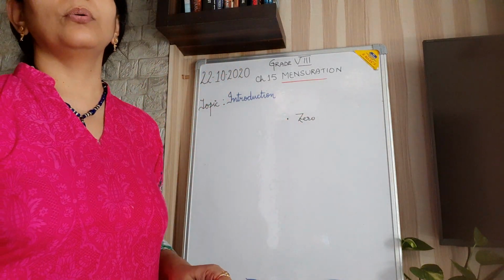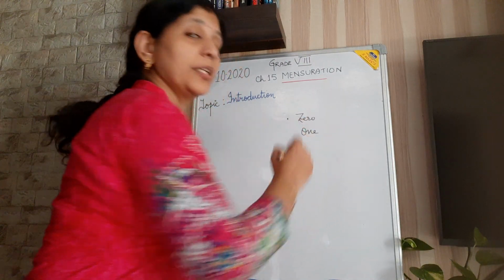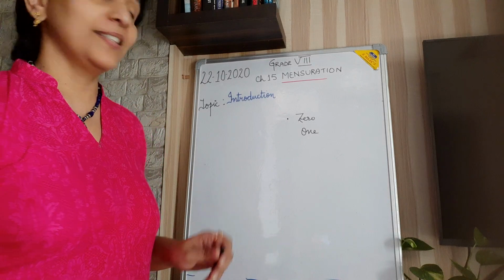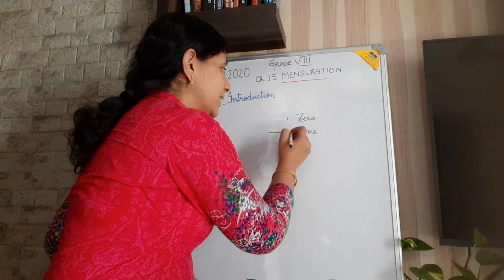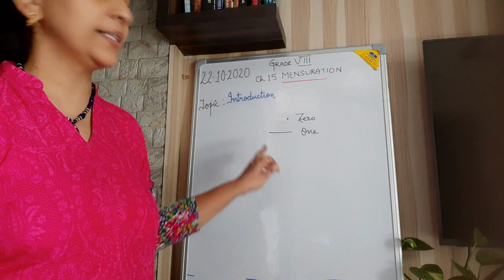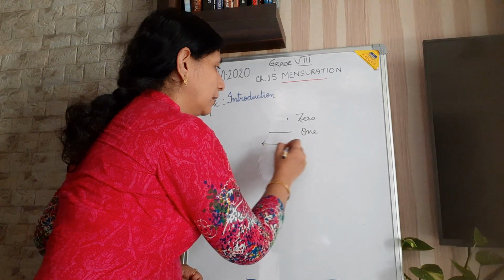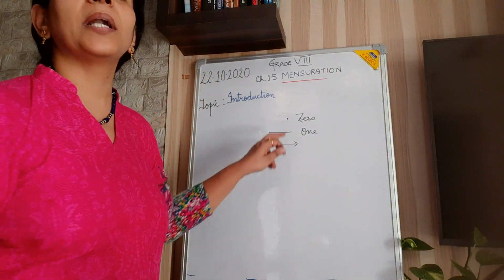Now there is a one-dimensional figure. What is it? That is a line segment or a line, because it has got only length. The line segment is a part of a line.